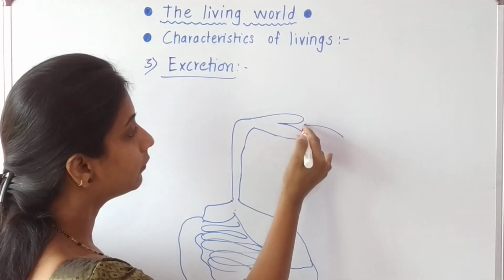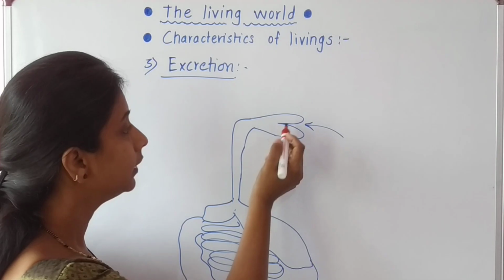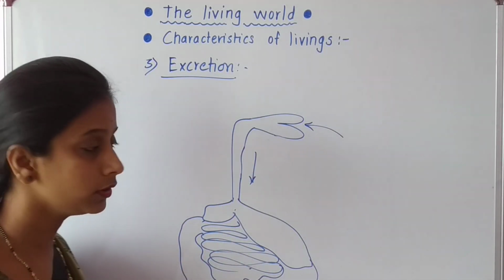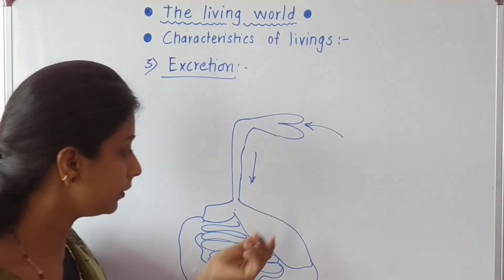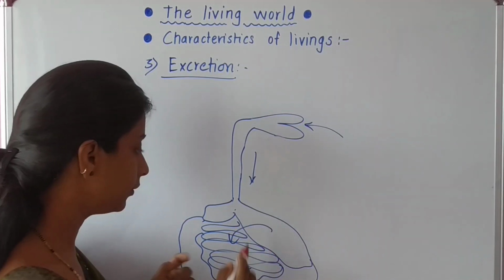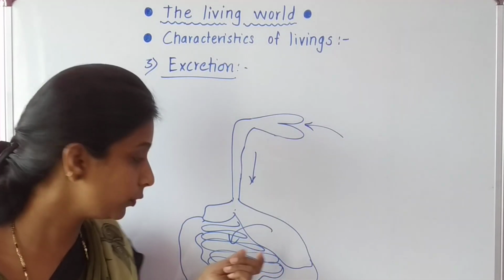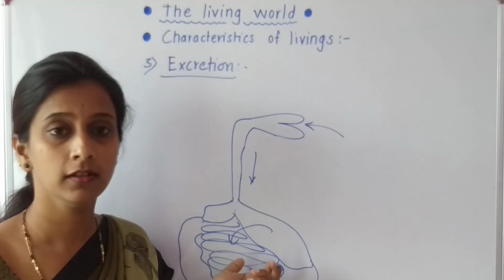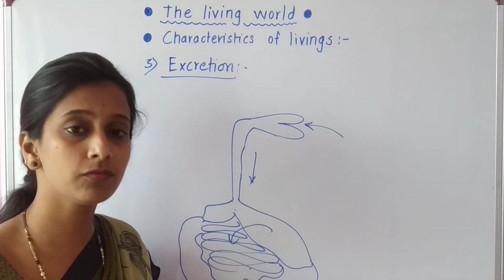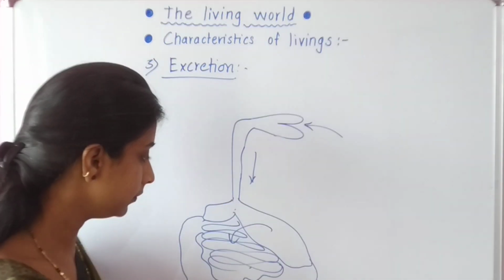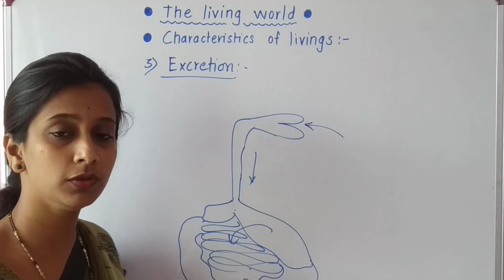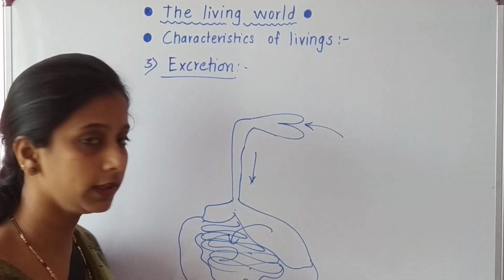So we ingest food from our mouth. It comes towards the esophagus. The esophagus transports that food to the stomach, and it remains in the stomach for some time, and again it leads to the small intestine. It comes to the small intestine, and here the nutrients which are present in our food are absorbed into the blood. The nutrients are absorbed into the blood at the small intestine.